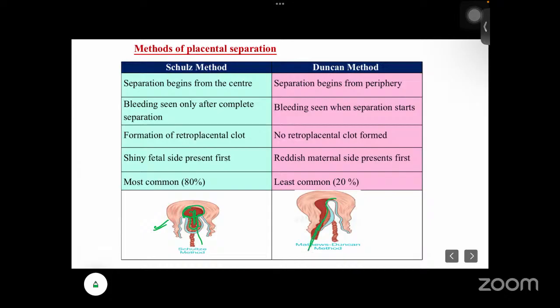In Schultze there is a formation of a retroplacental clot, because all the blood gets accumulated. In Duncan there is no retroplacental clot formation. In Schultze the shiny fetal side is presented first, whereas in Duncan the maternal side can be seen first. The most common method is the Schultze method. That is why after placental separation a gush of bleeding can be seen, because the separation occurs from the center.